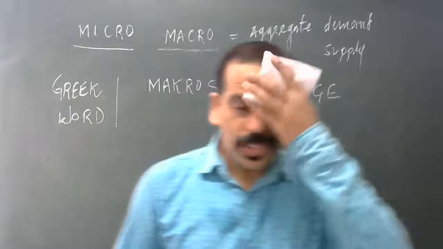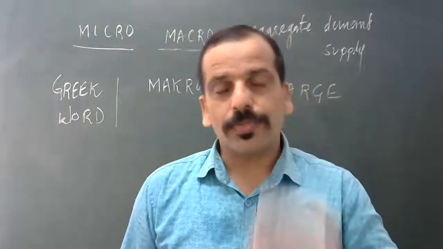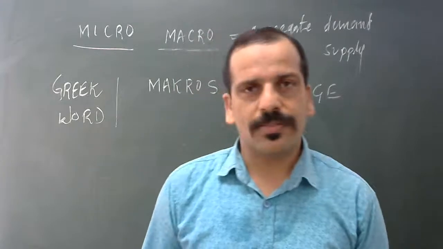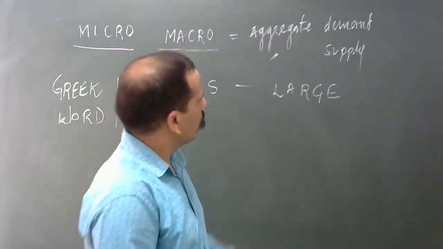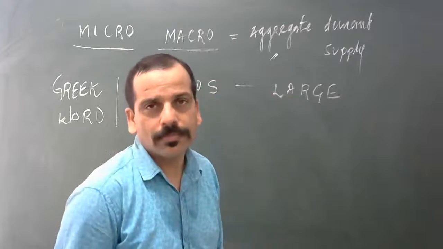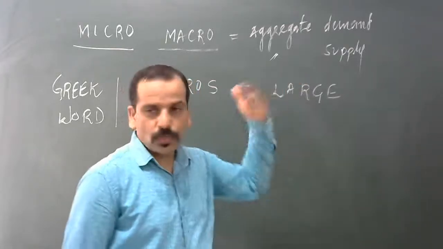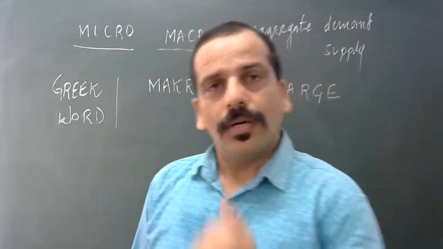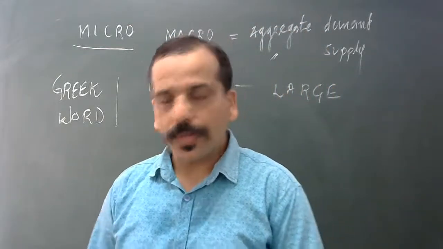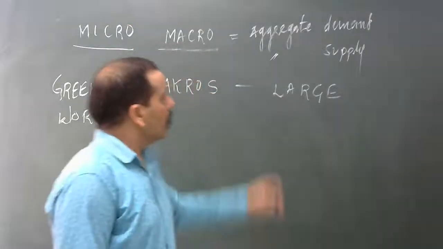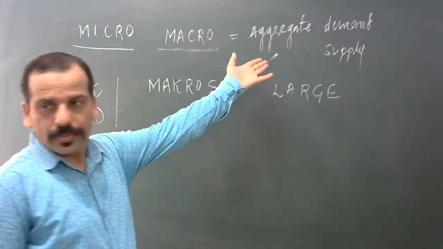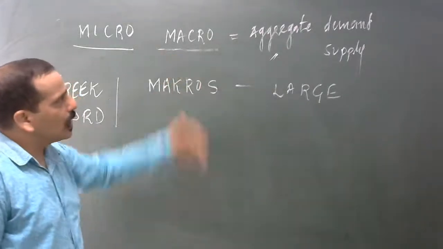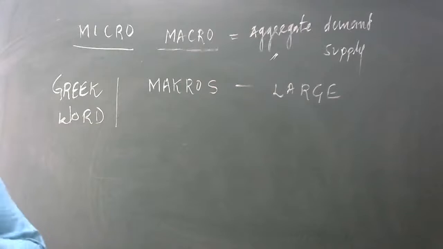Aggregate demand is the demand for goods and services in the economy, by all the consumers. Government sometimes is also a consumer. Aggregate supply is the total supply of X or Y goods by all the producers, by all the firms. So at the macro level, we study aggregate demand and aggregate supply.